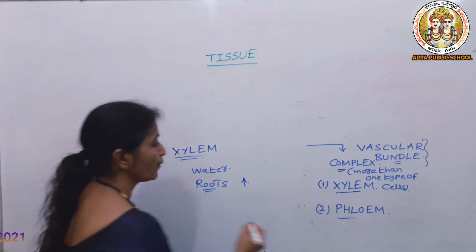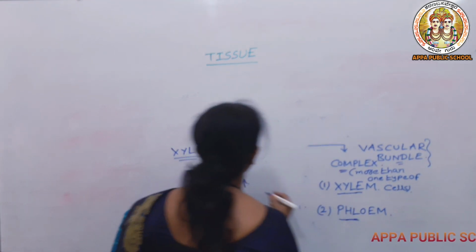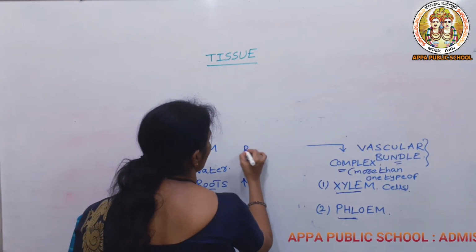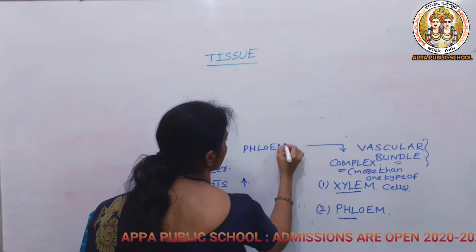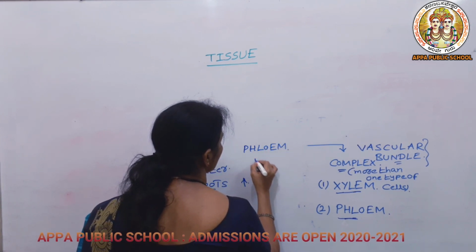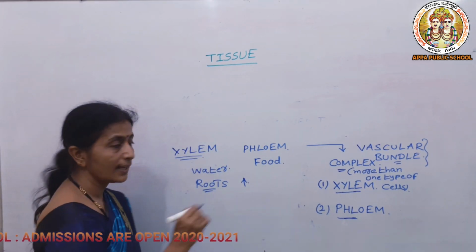But in case of phloem, the food which is present in the leaves, the phloem is considered as the food conducting tissue. It will be collecting the food from the leaves.